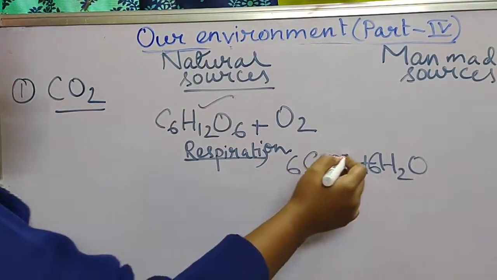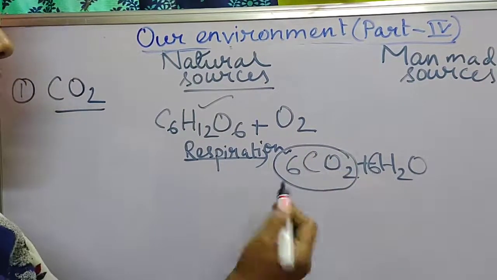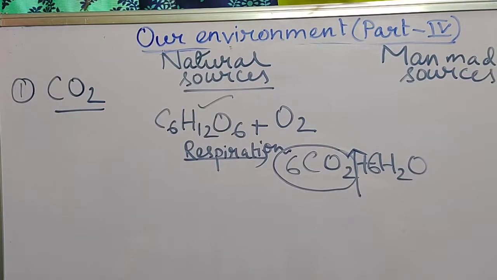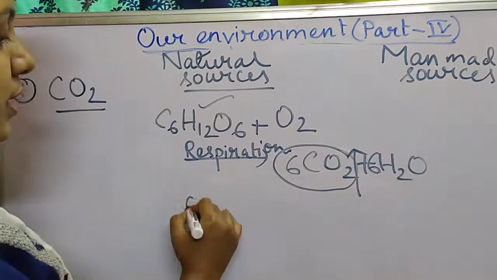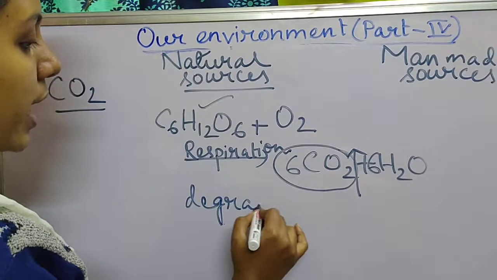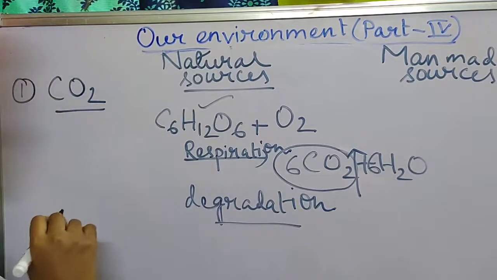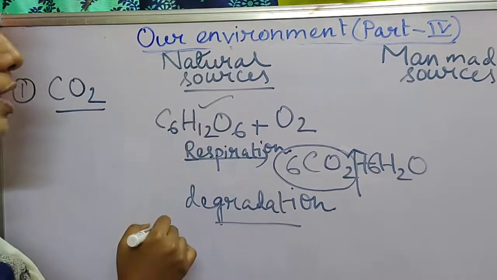So from this reaction carbon dioxide gets released and it moves into the atmosphere. Next is natural degradation of plants and animals, that also releases carbon dioxide into the atmosphere. Okay, so these are the points.